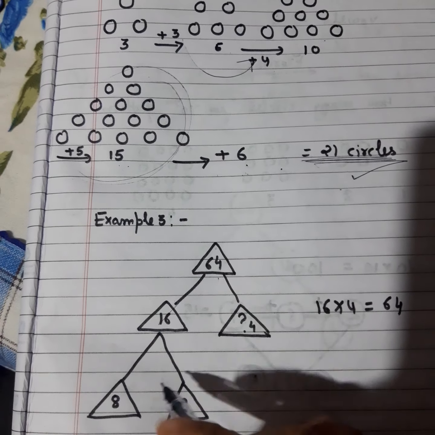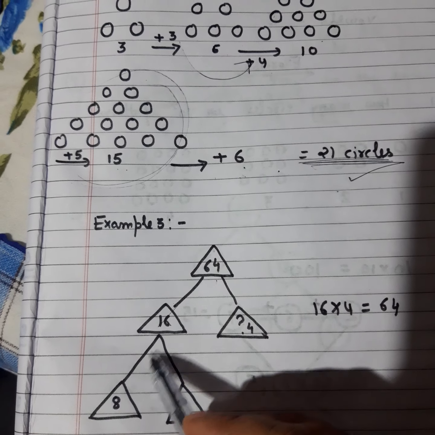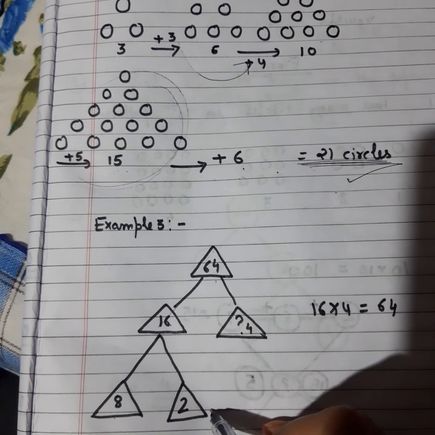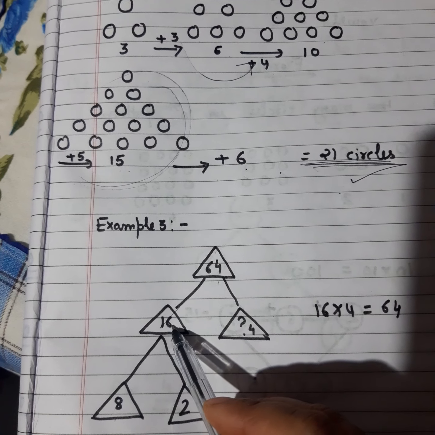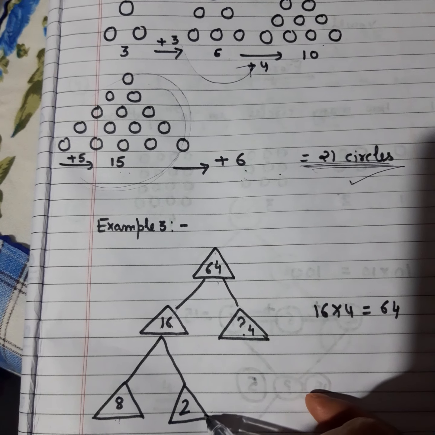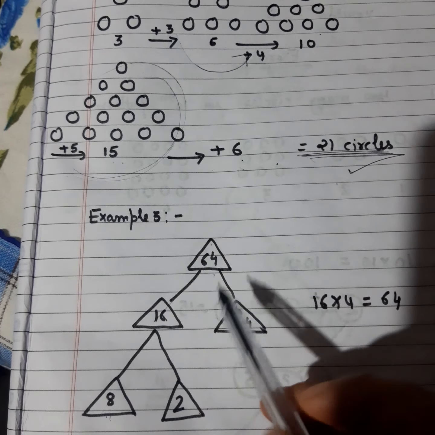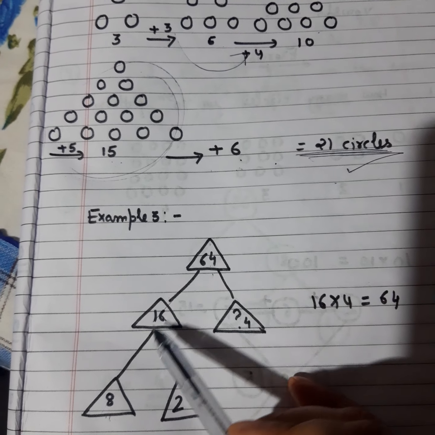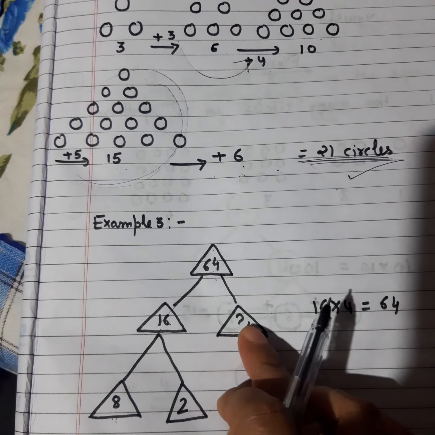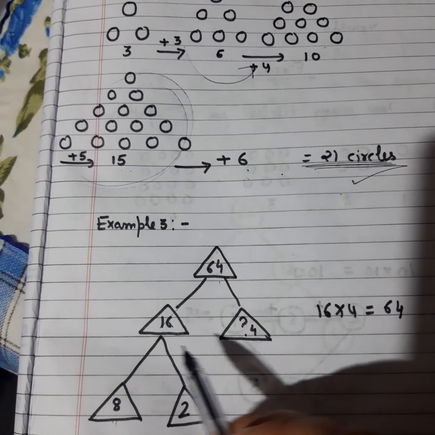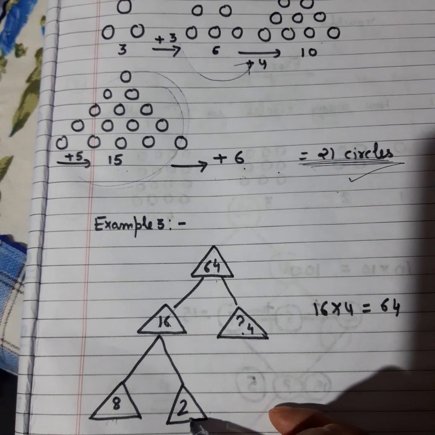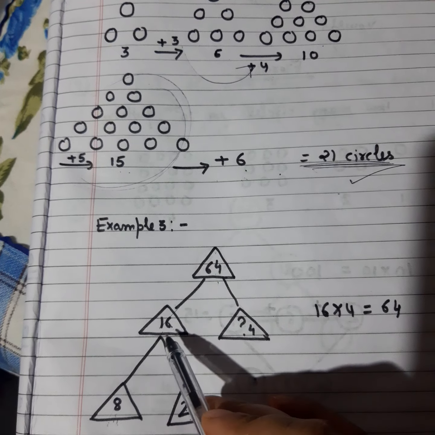Then under 16, we had divided 16 as 8 and 2. Clear? So now 64 is divided as 16, and the very next number I have to calculate. 16 I had divided as 8 and 2, because 8 2s are 16.